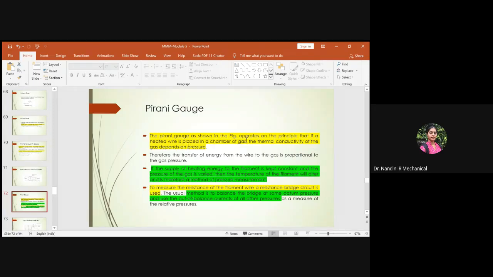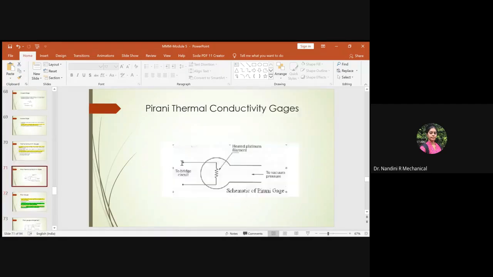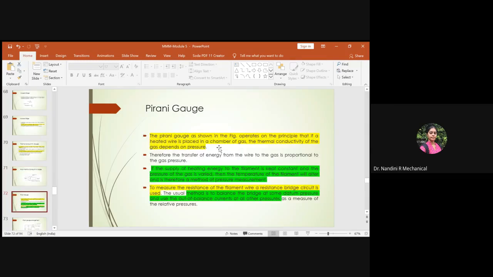The thermal conductivity varies depending upon the pressure of the gas housed in it. As a result, the transfer of energy from the wire to the gas is proportional to the gas pressure, so both are directly proportional.